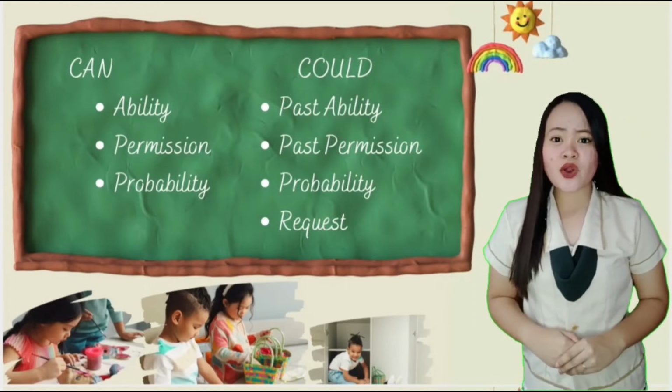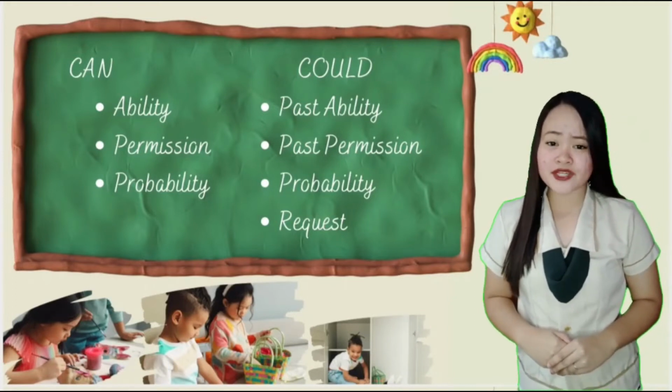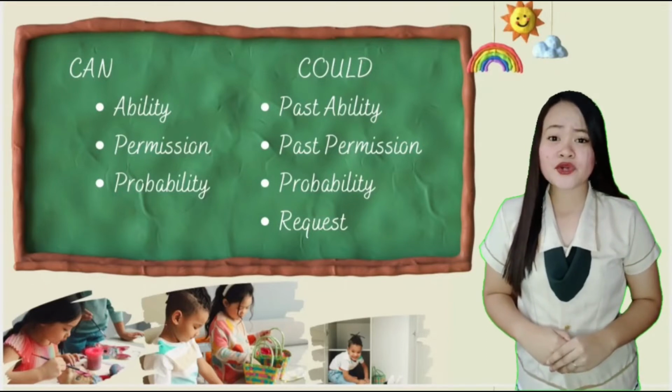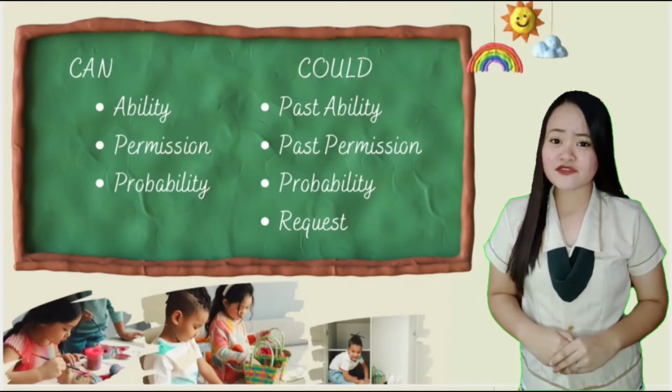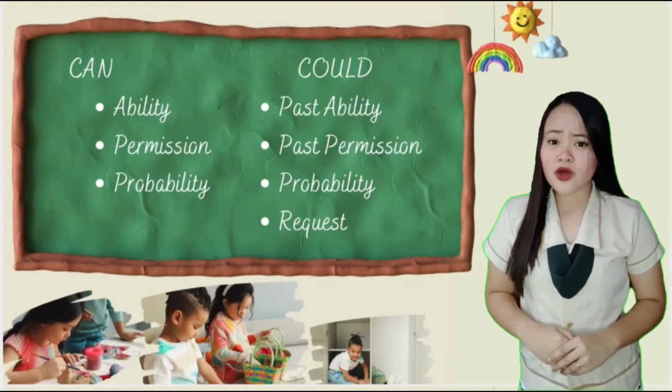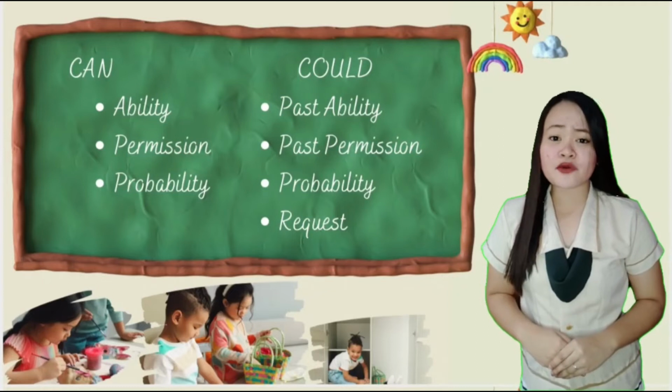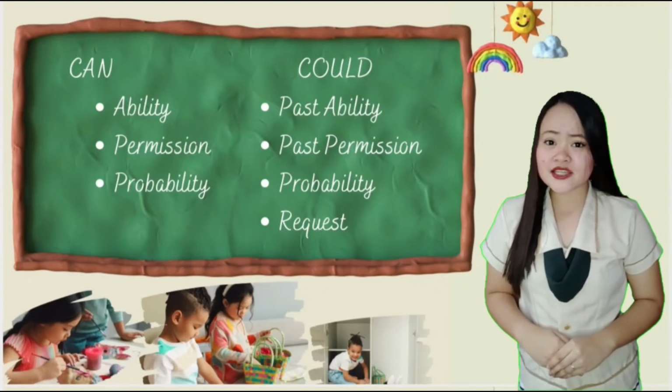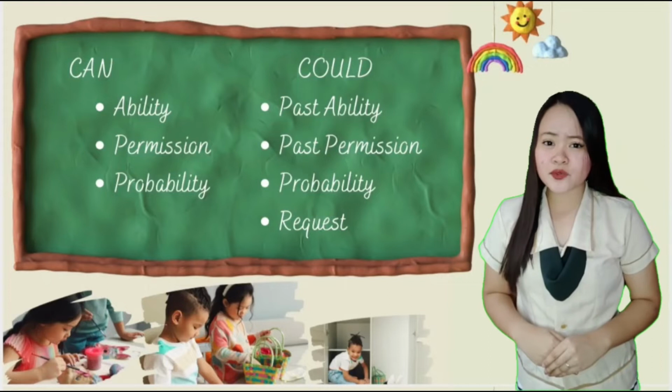When we use can, you are using it when you are expressing your ability. For example, I can dance, I can speak Korean, or I can do this. Next is when you are asking permission. For example, can I go to the bathroom? Can I use this ball pen? Can I go to the mall? And also expressing a probability. For example, it can be Mark, he is in London, or it can be you. You are the witness, right?